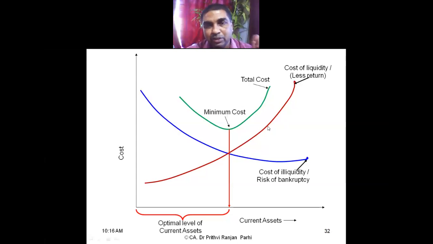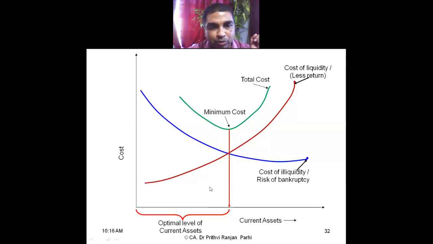Okay, suppose, let us say my working capital position is here. Let us say this is the cost of liquidity. The cost of liquidity comes to 20, and the cost of illiquidity, let us say, is 60. So my total cost is 60 plus 20, it will be 80, maybe somewhere here. Or at this point, if I see, let's say at this point, okay, right?